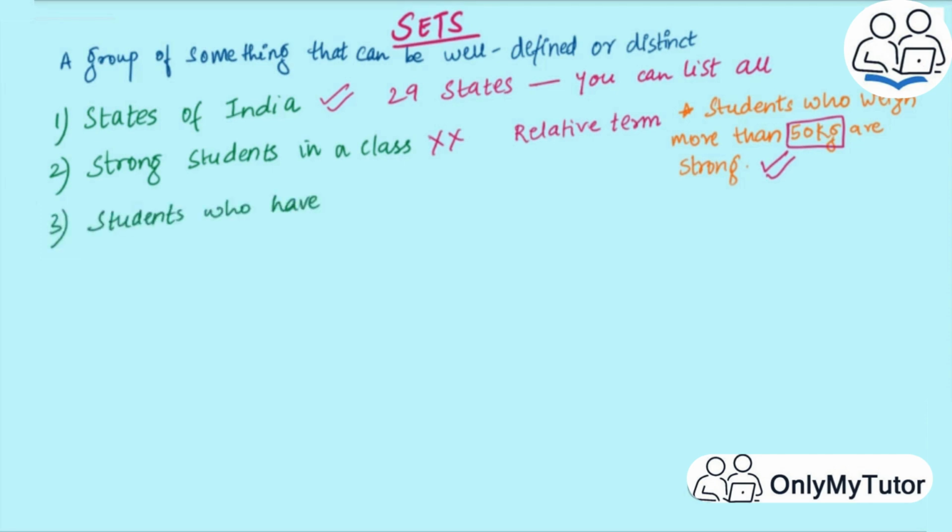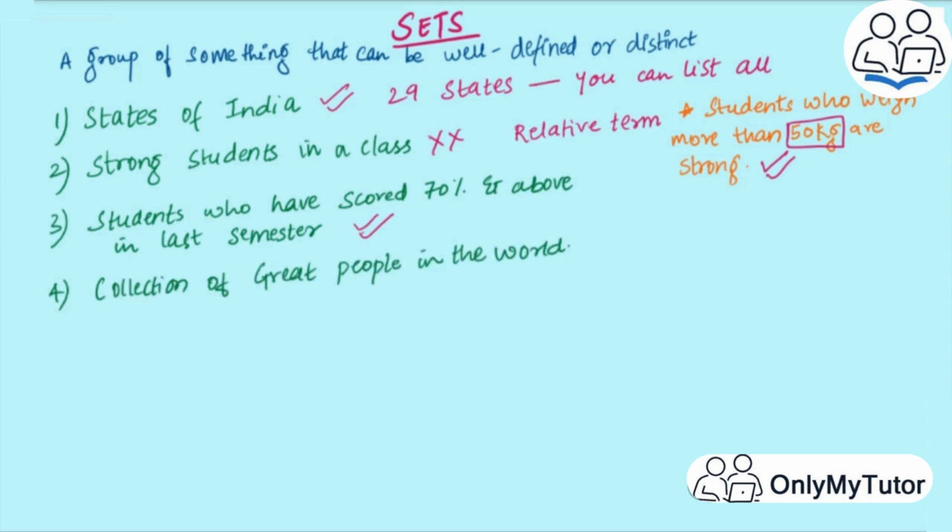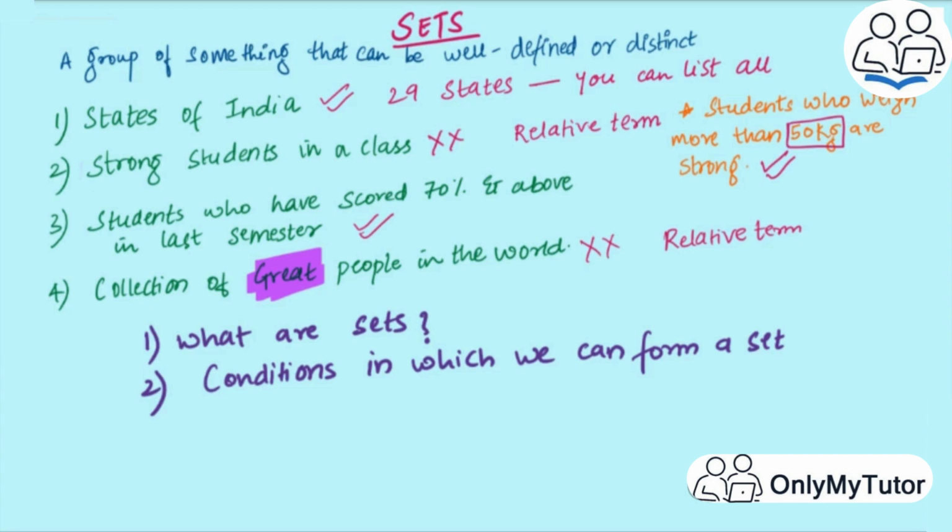Students who have scored 70% and above in the last semester? Yes, you can form a set of this. Collection of great people in the world. Again, great is a relative term and we cannot form a set of this. So I hope by now you know what sets are and in which conditions we can form a set and cannot form a set. Let's move to the next step.